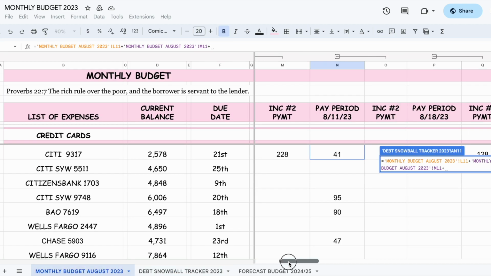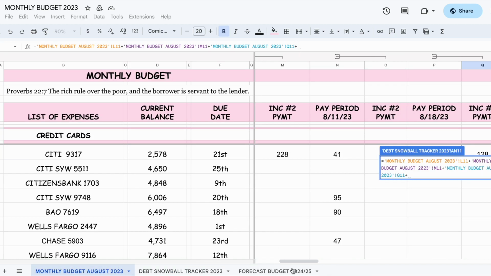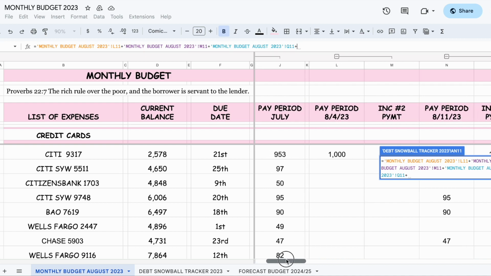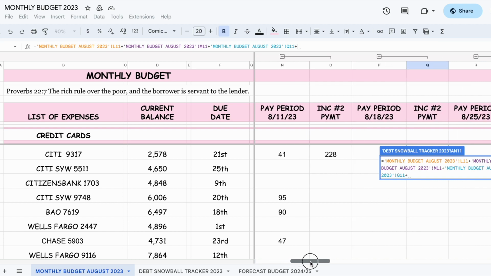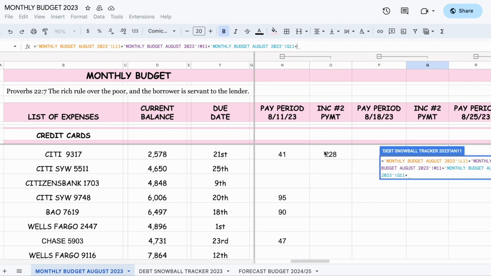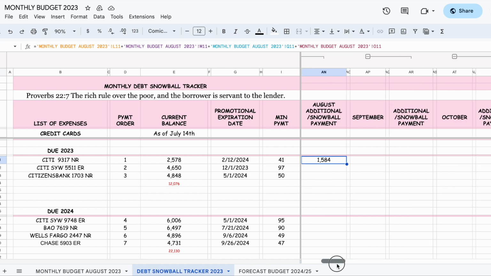And remember, we made a partial payment. It was right here, right? So I'm missing one payment, which is August 4th. If I go back, you have the 4th, the 11th, and the 18th. So I'm missing this one here. I'm missing that one. Okay, yep. So, okay, right? And that's that.